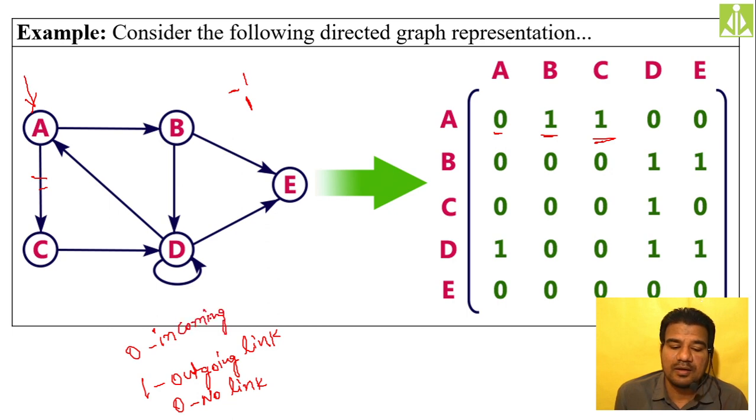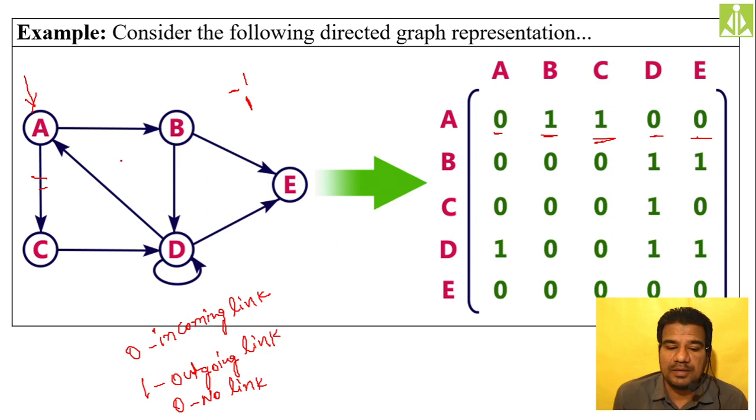Okay, so first we do with A now. From A to A there is no link, so it will be 0. From A to B there is a direct outgoing link, so we put 1. A to C again there is a direct outgoing link, so we put 1 here also. A to D there is an incoming link, so it should be 0. We will not consider this link. We'll consider it as 0 only because it is incoming. Then A to E there is no direct link, so it should be 0.